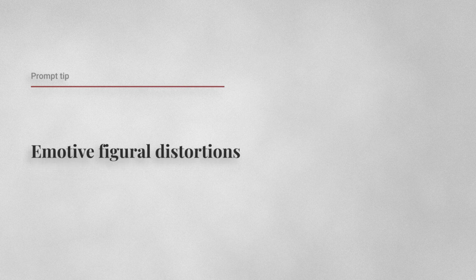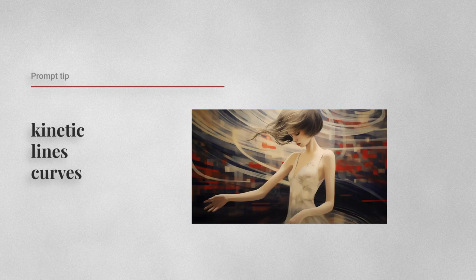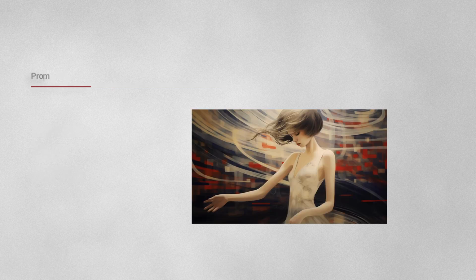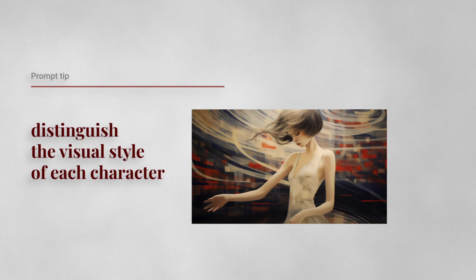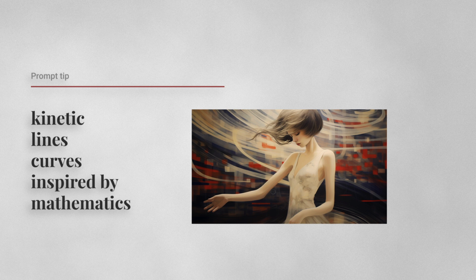After I found the characters for this story, I no longer used emotive figural distortions in the prompt. But that's a good term for adding distortion when you seek an abstract representation of a person. I chose to use connected lines and curves for only one character, Elodie. After all, she's a dancer. The movement makes sense as a means of distinguishing the visual style of her character from the others. I also added inspired by mathematics to connected lines and curves for a stronger sense of variation.